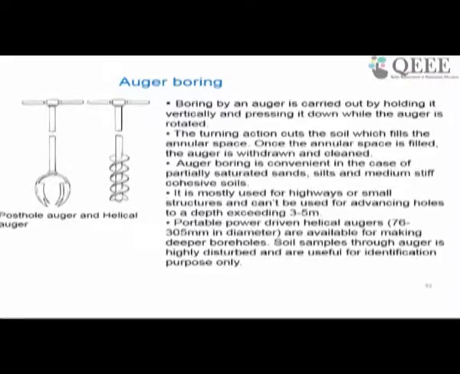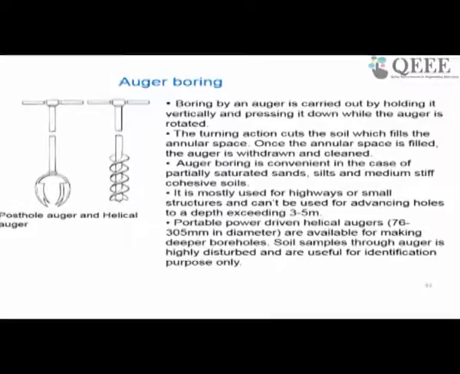Now the auger boring, as the picture says, you have a post hole or helical auger which has to be put on the soil, and then the soil will be extracted by rotating the auger. The soil will get stuck in those annular spaces in the auger. The turning action cuts the soil and fills the annular space. Once the annular space is filled, the auger can be withdrawn.